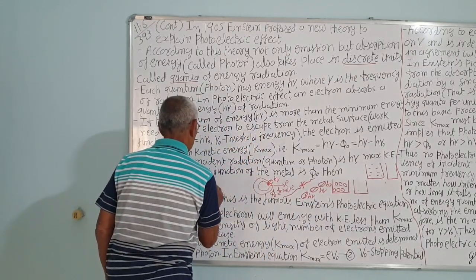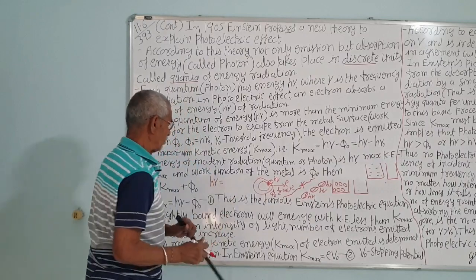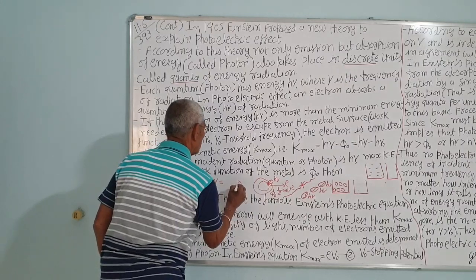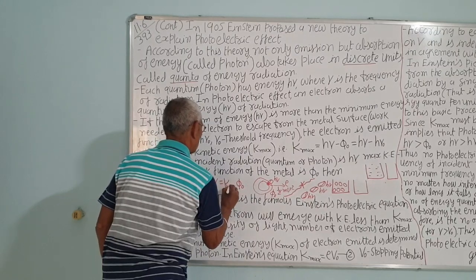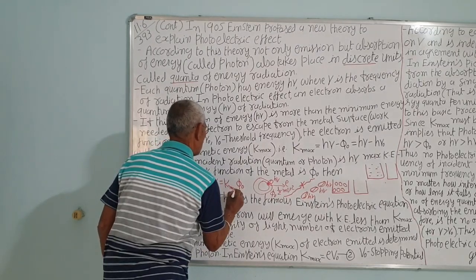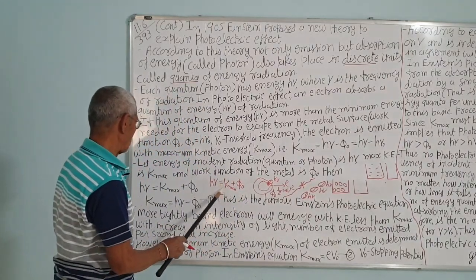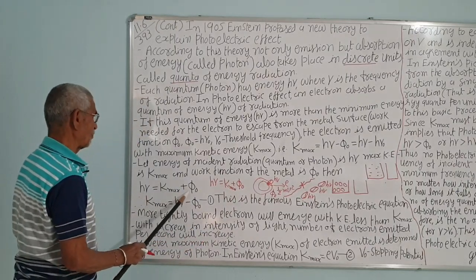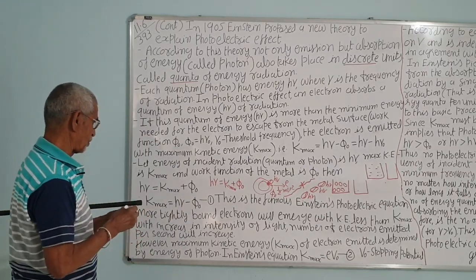Therefore, the total energy h nu of a photon will be used partly to remove the electron, that is phi 0, the work function, plus an energy K maximum. Correct? So K maximum is equal to h nu minus phi 0. So h nu is equal to K maximum plus phi 0. So K maximum is equal to h nu minus phi 0, equation 1.